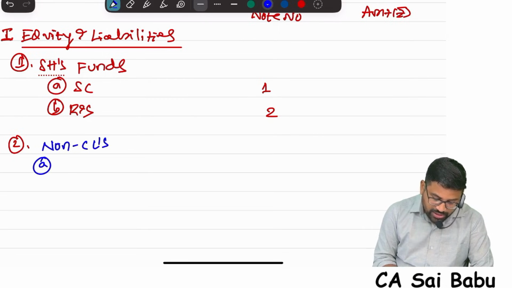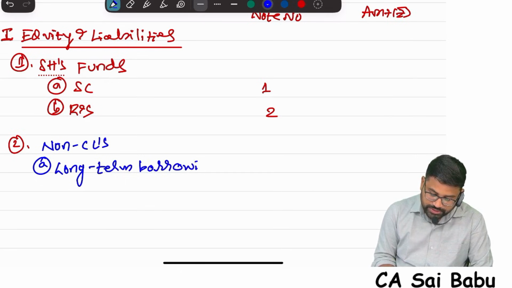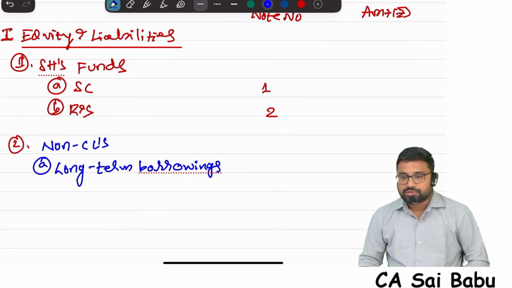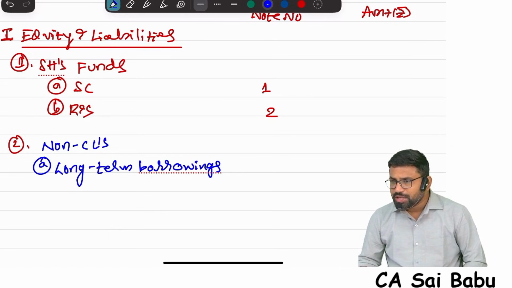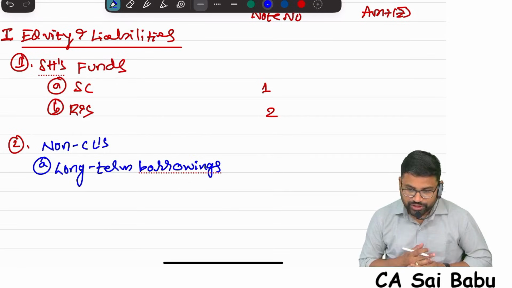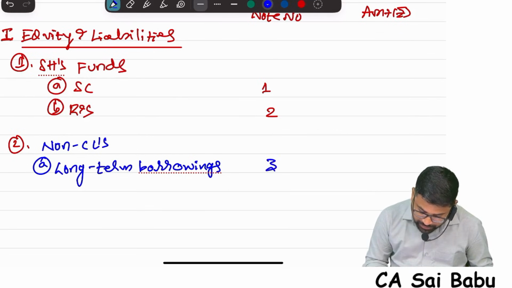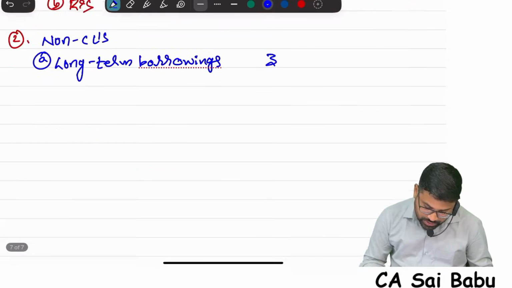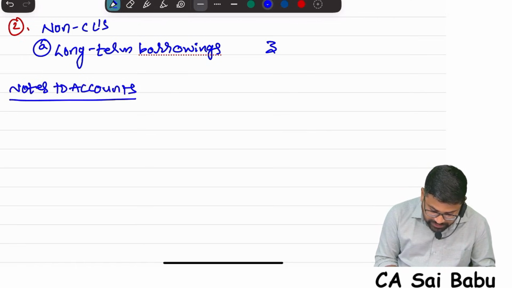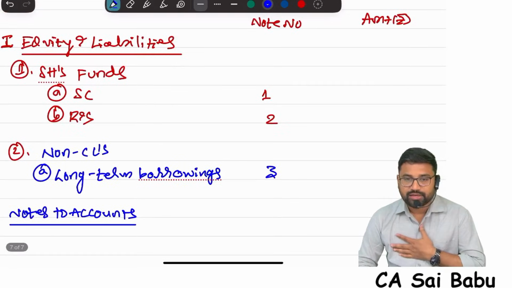In non-current liabilities, we have long-term borrowings. According to Schedule 3, liabilities are of two types: current and non-current. So loans and debentures are all long-term liabilities. That's why, under non-current liabilities, we need to show long-term borrowings. For this, give note number 3. Now prepare the notes to accounts. This is a simple extract. Only these 3 items are there.